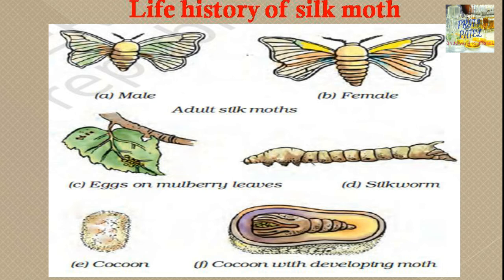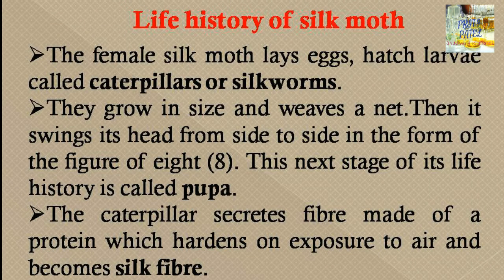So now we will look at how the life cycle of the silkworm occurs. The life history of the silkworm is as follows. The female silk moth lays eggs on the mulberry leaves, and the eggs hatch out as a larva called a caterpillar or silkworm. Like the butterfly, which has a caterpillar, the silk moth also has a caterpillar. They are called silkworms. They grow in size and weave a net around themselves made of silk fiber, and we will read about how this silk fiber turns into silk.